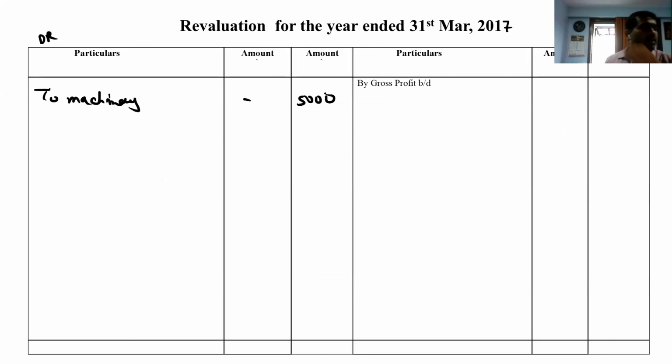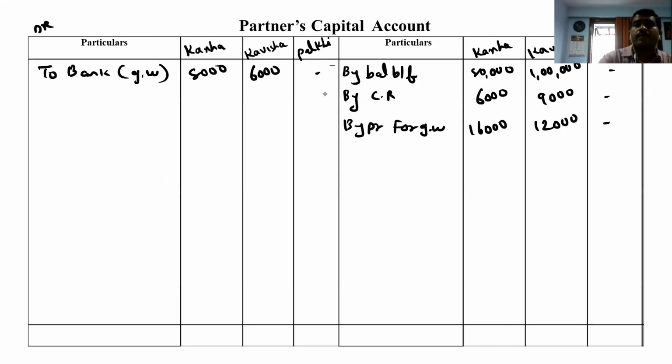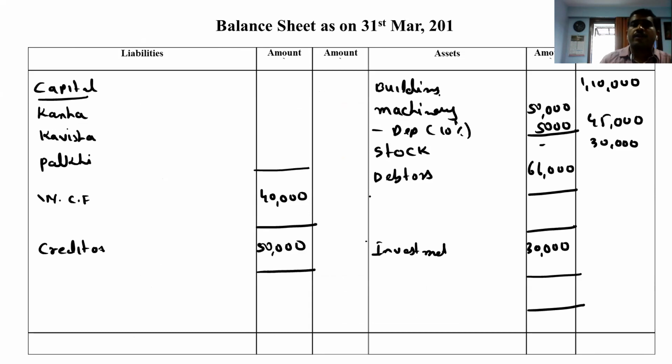After the machinery, bad debt of 6,000 to be written off and provision for bad debt reserve is to be kept at 15% on debtors. So debtors minus bad debt 6,000. So now it comes 66 minus 6, it comes 60,000.